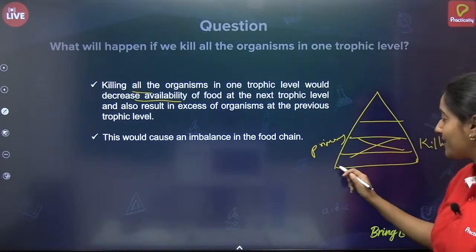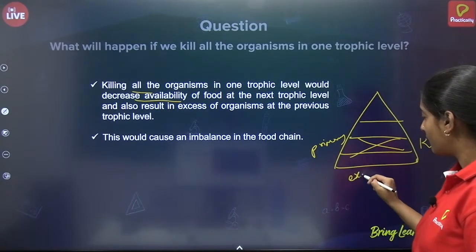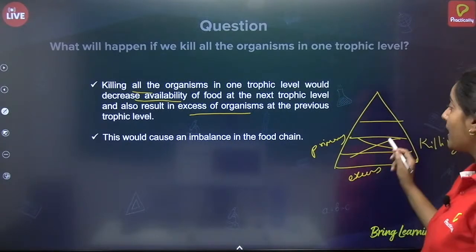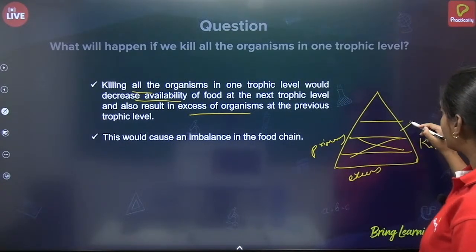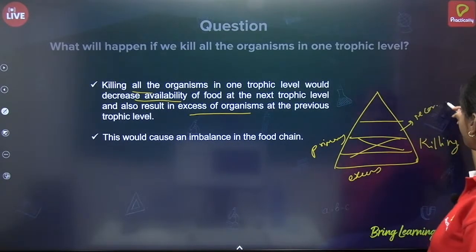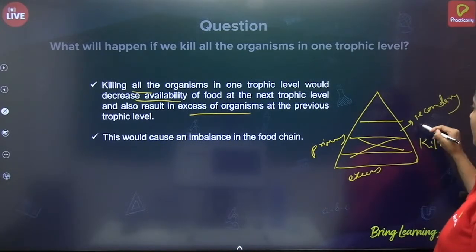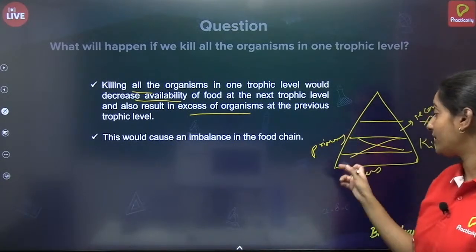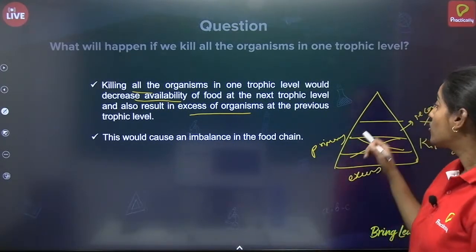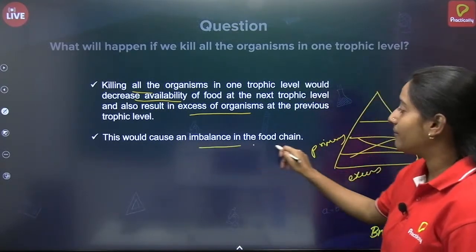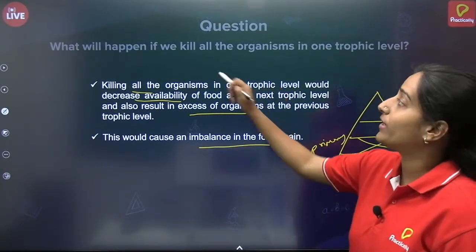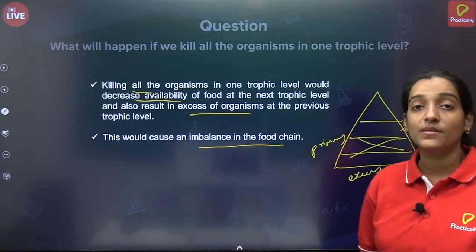There will be excess food. And the secondary consumers will not get food. Why? Because there is no primary consumer and they cannot eat the plants directly. So in that way, there would be an imbalance in the food chain. And that is what will happen if we kill all the organisms in any one of the trophic levels.